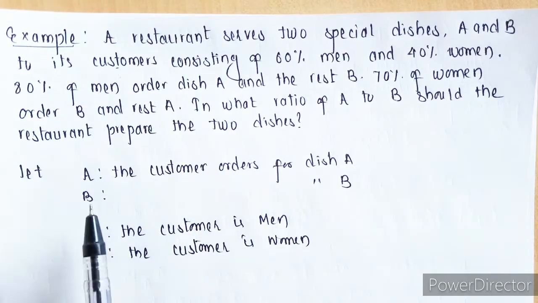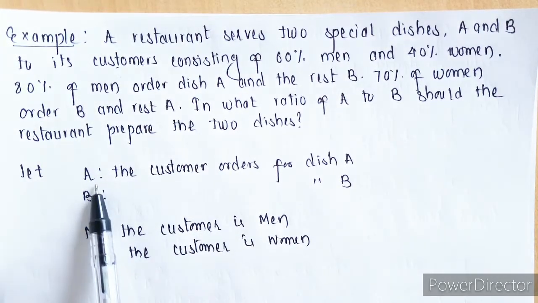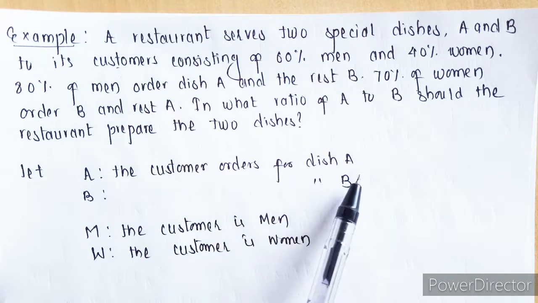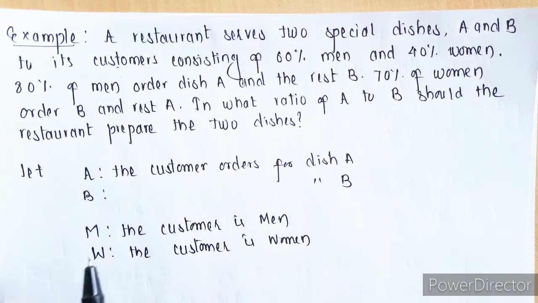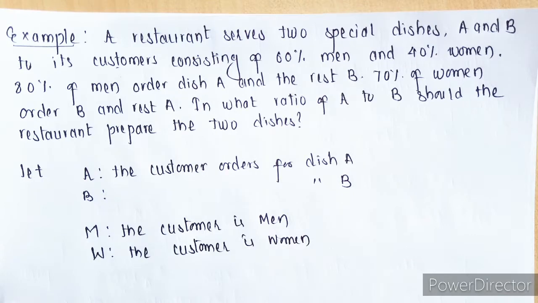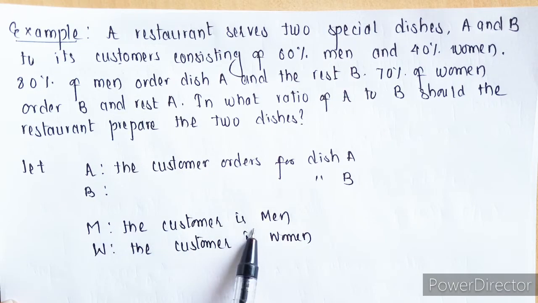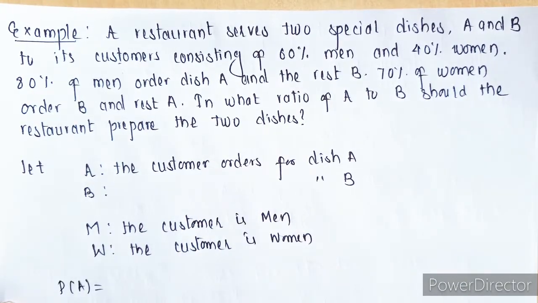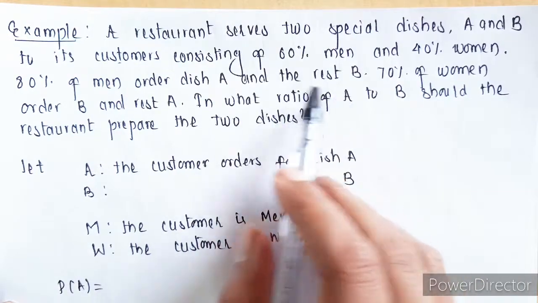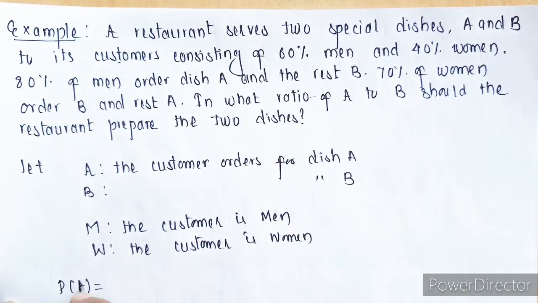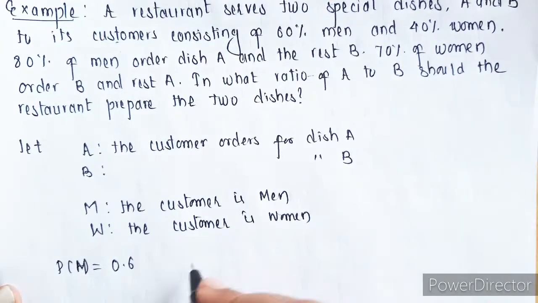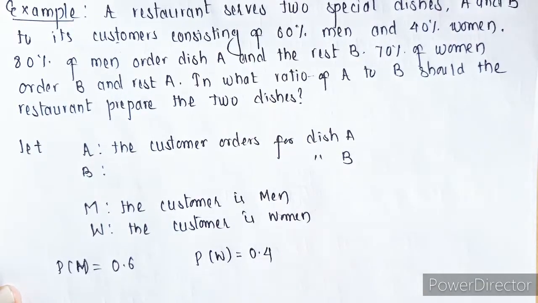Okay, so let's first list out what we have. I am taking A as the event that the customer orders dish A, and B as the event that the customer orders dish B. M means the customer is a man and W means a woman. The probability that a man orders is 60%, which we can write as 0.6. The probability that a woman orders is 40%, which I am writing as 0.4.